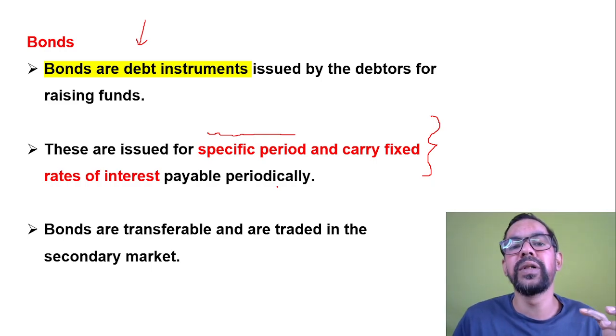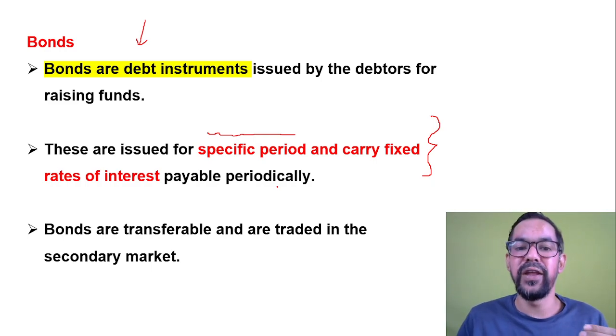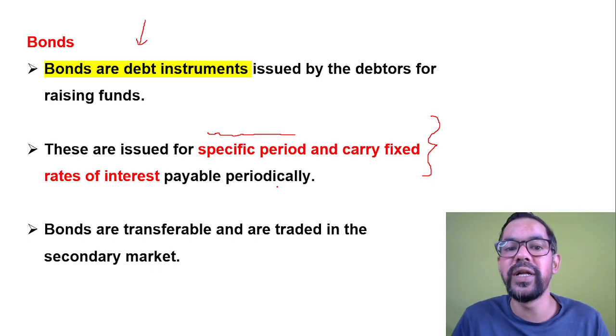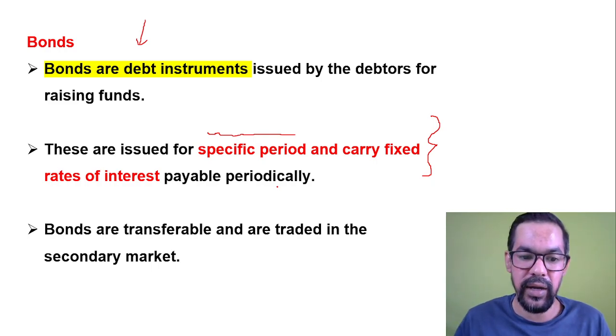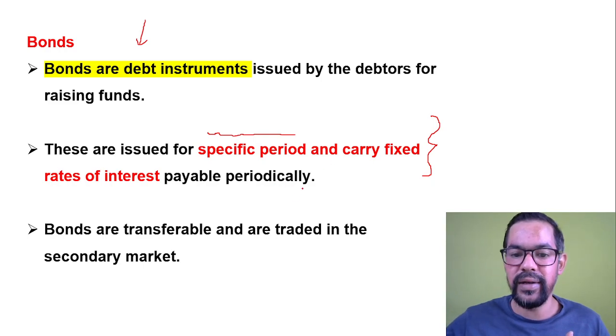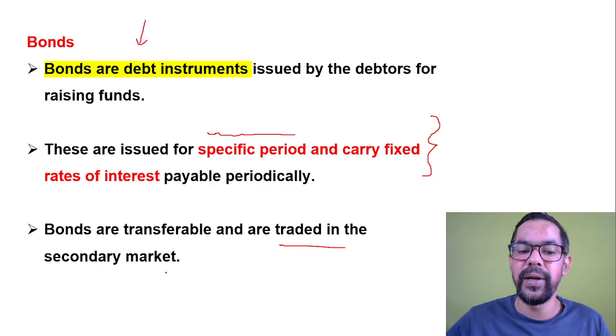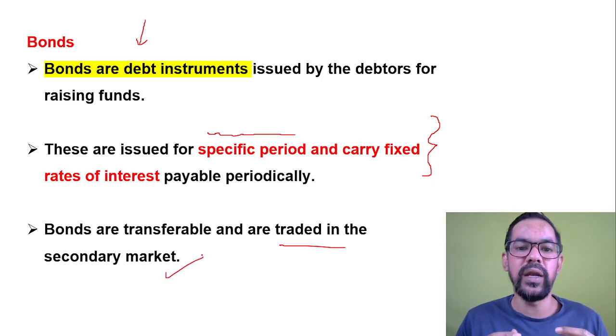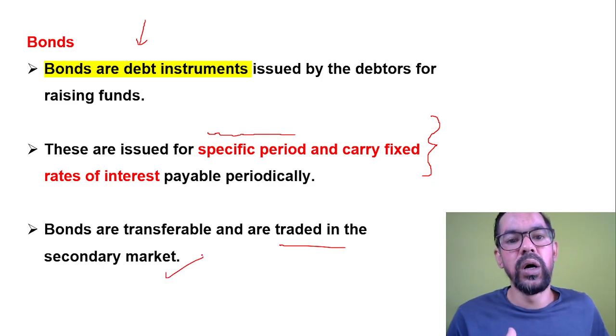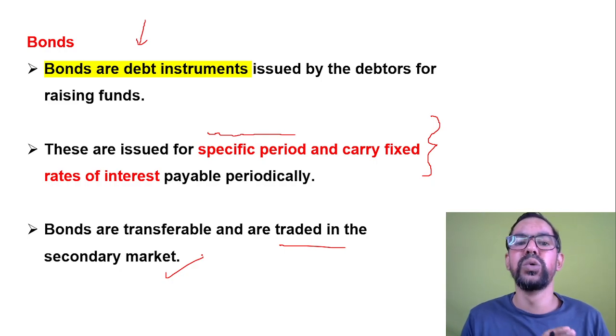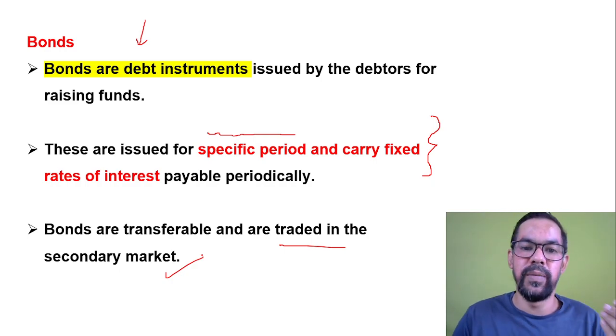The listing of bonds generally happens in the primary market, and the trading generally happens in the secondary market. So bonds are transferable and traded, meaning bought and sold, in the secondary market. When any issuer or debtor raises funds through bonds, they list through the primary market.